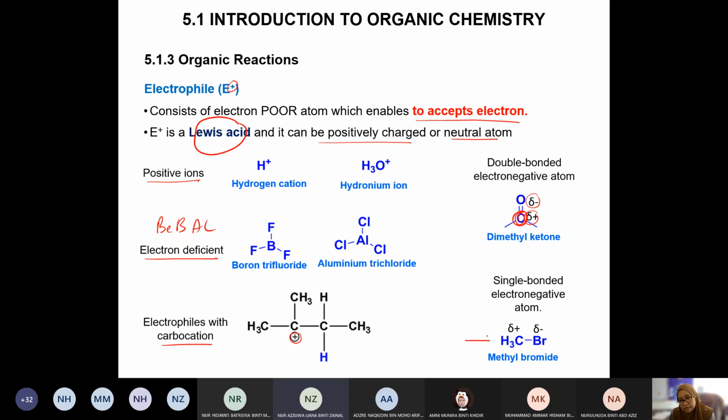Okay, same goes to this one. A single bonded electronegative atom. It is again bonded to a more electronegative atom, so this will cause a dipole to appear. Slightly positive, slightly negative. So this slightly positive part is electrophilic. Meaning the attack will be on this electrophilic part.